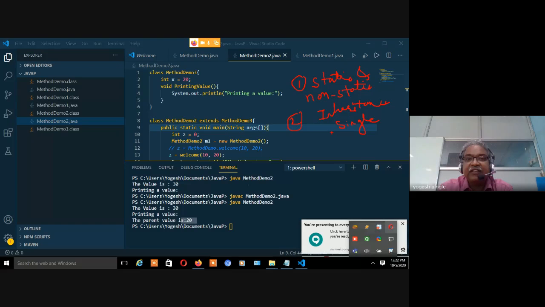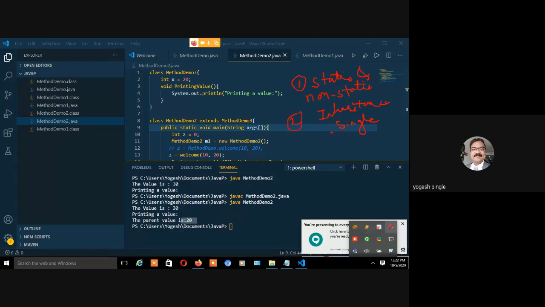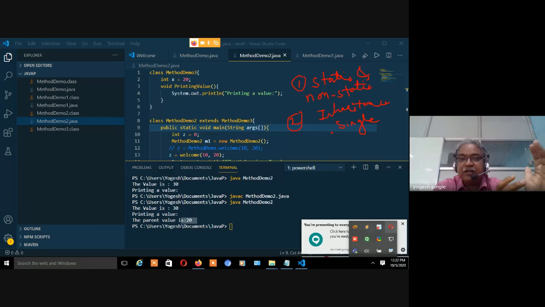See, generally a programmer should be an artist. Artist means what? Creativity, right? They should imagine: if I call this here, is it possible? Is it not possible? Whether Java is giving me the way to do what I am doing or not? This is the level of thinking that an engineer must have. You should not learn the program by heart.